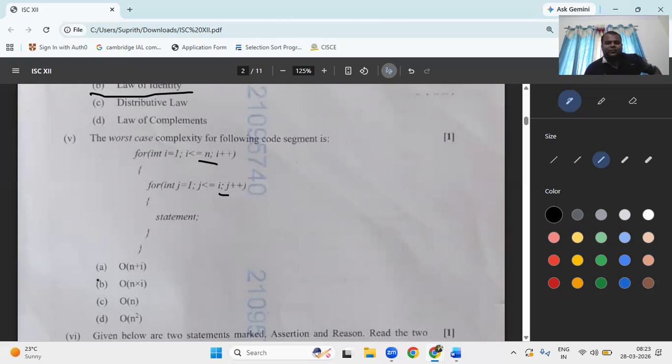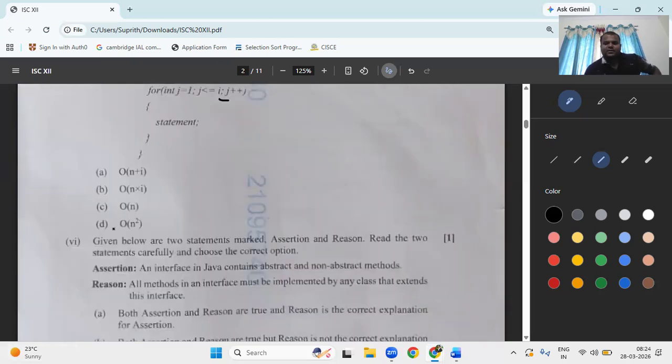He is asking for the worst case complexity. So worst case means starting from n, and i runs up to n, n into n, that is n square. If you write n into i, it causes confusion, and that is wrong.